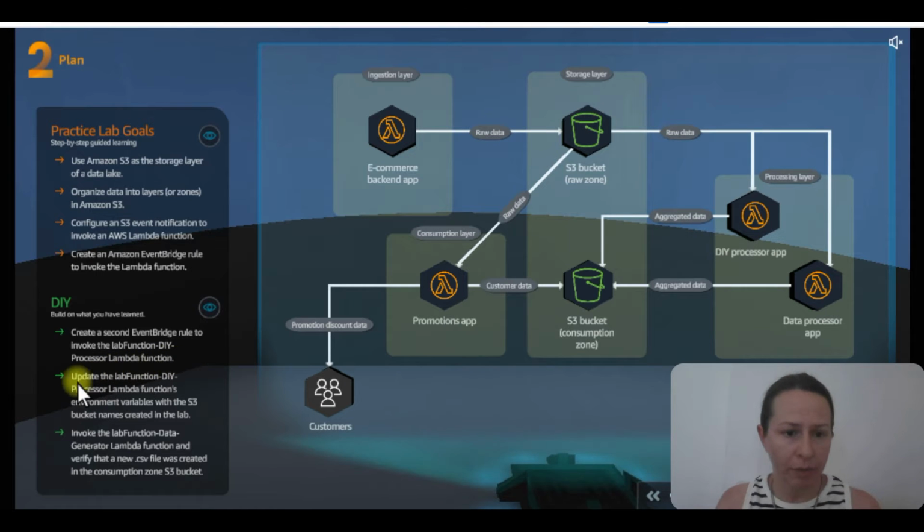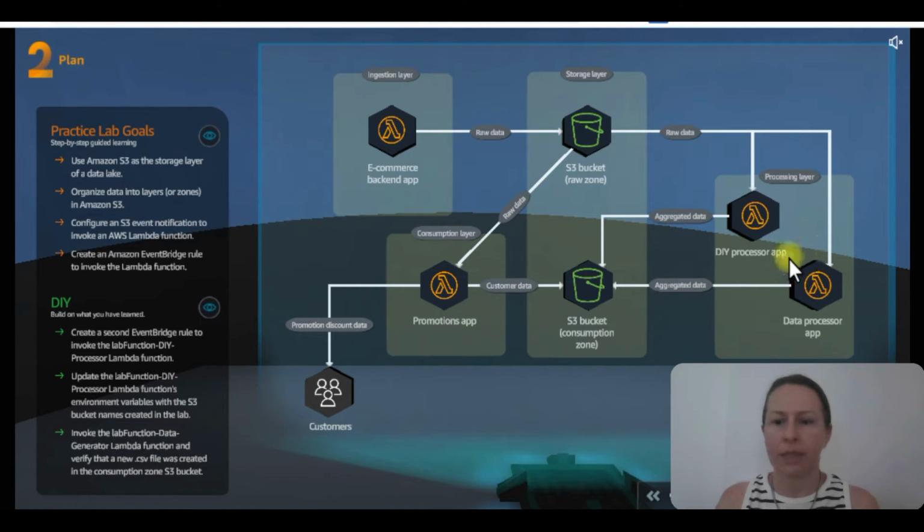data processor Lambda function, update the data processor Lambda function's environment variables with the S3 bucket names created in the lab, and later we are going to invoke the data generator Lambda function and verify that a new CSV file has been created in the consumption zone S3 bucket.